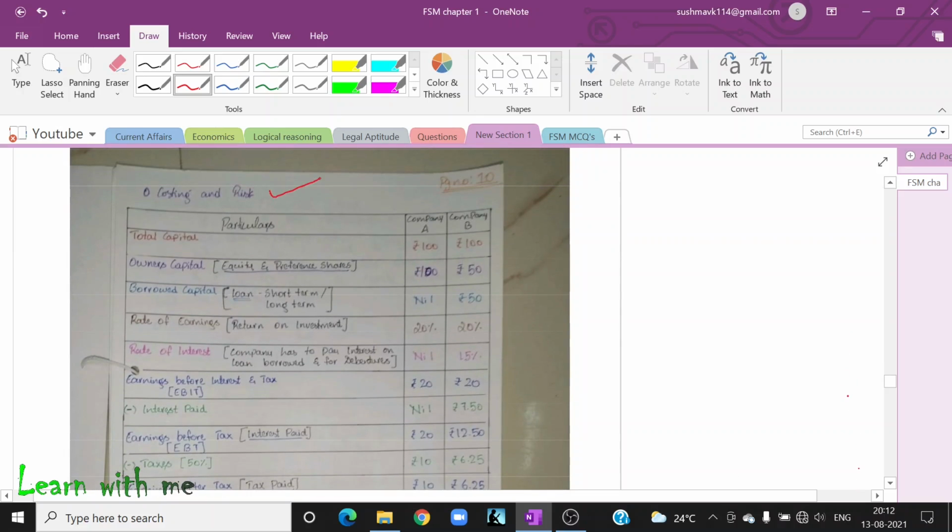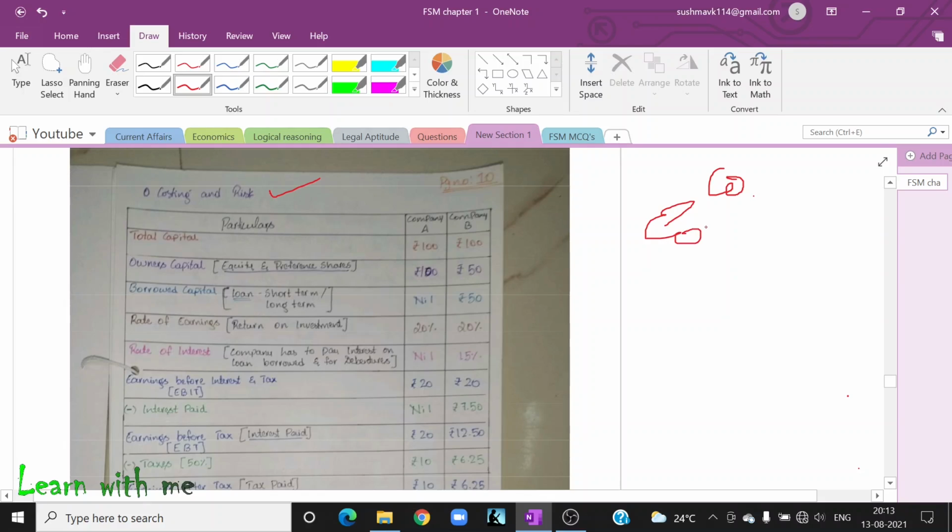So let us now understand the costing and risk. First of all, let me tell you. If you take a company, who are called the real owners of the company? We have discussed this in detail.